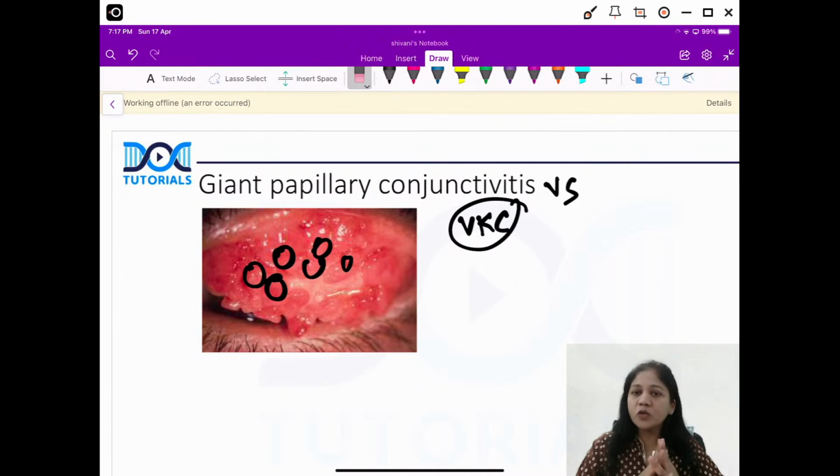Large papillae can also be seen in giant papillary conjunctivitis. I think this is clear. Very good, Dr. Sudeep. You will have a history of soft contact lens usage or any kind of mechanical trauma. Okay, very good, Dr. Sudeep.